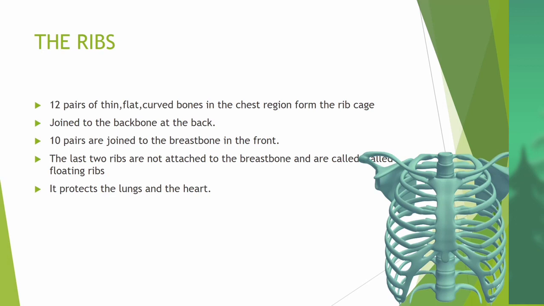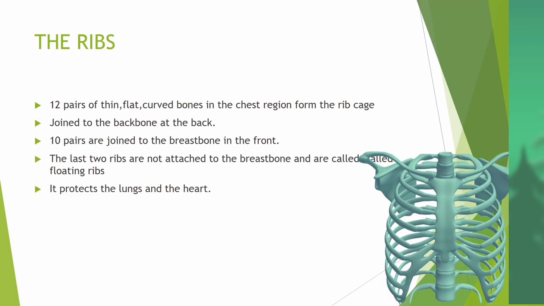Next part, the ribs. Twelve pairs of thin, flat, curved bones in the chest region form the rib cage.